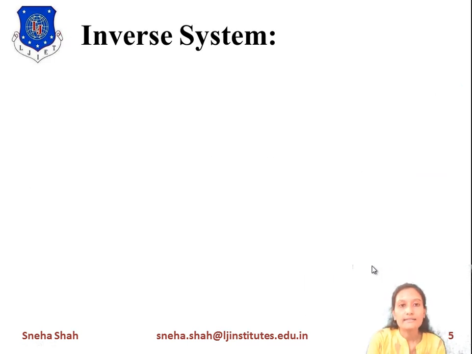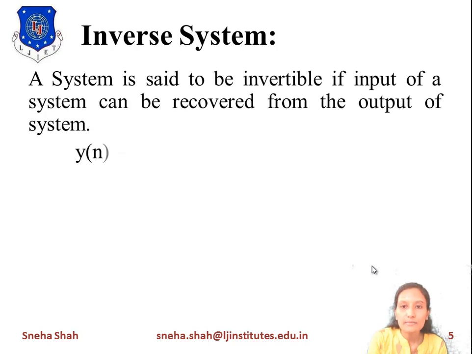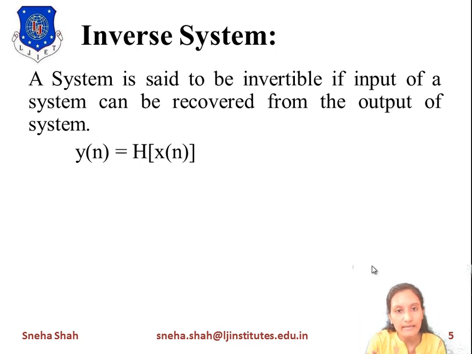Now the next topic is inverse system. A system is said to be invertible if the input of the system can be recovered from the output of the system. It means if we pass an input signal through a system and can recover the original signal back from the output signal, then that system is known as an inverse system, and the whole system is considered an invertible system.